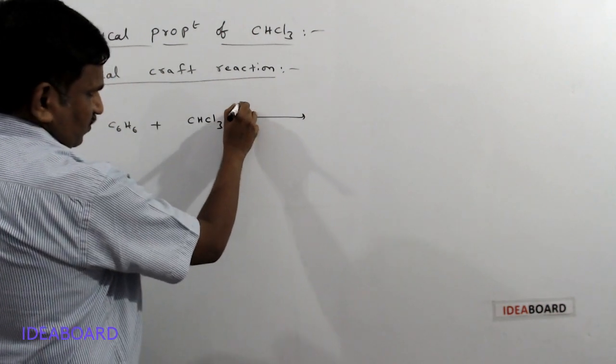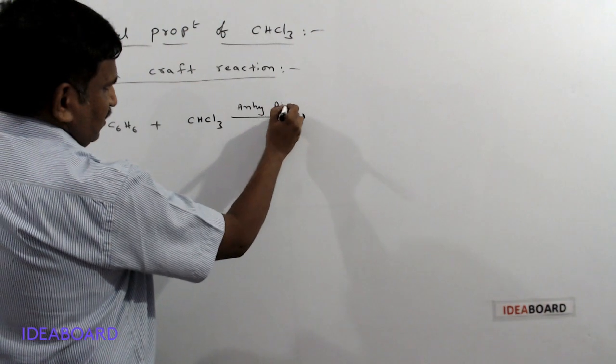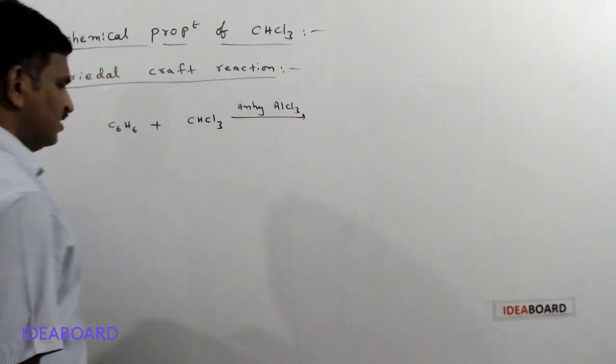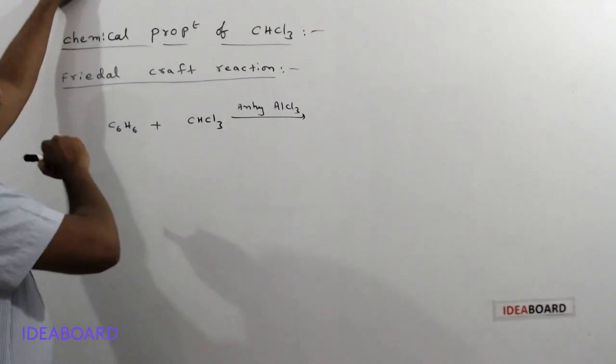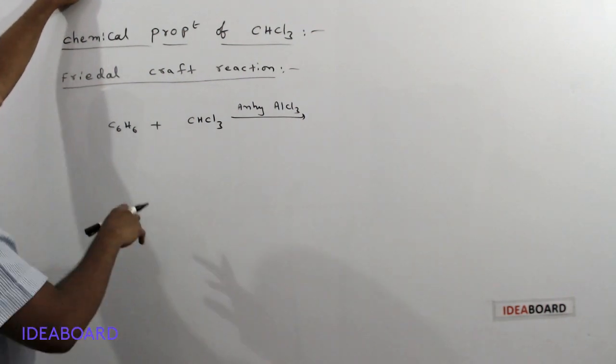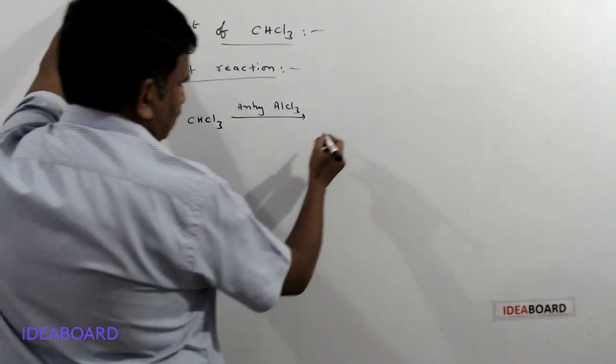In the presence of anhydrous AlCl3, aluminum chloride, when one chlorine atom is present we get one benzene ring attached. There are three chlorine atoms, so we take three phenyl groups.